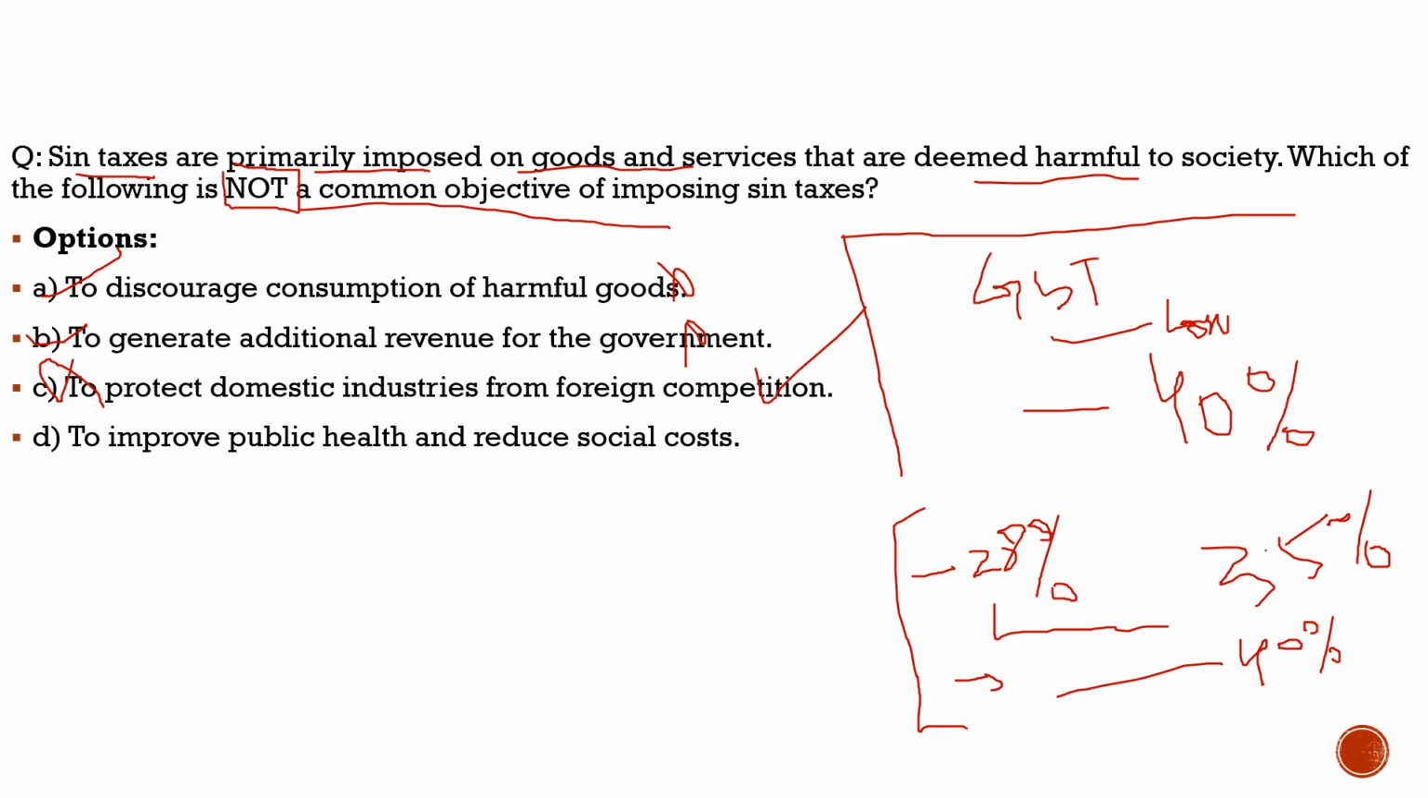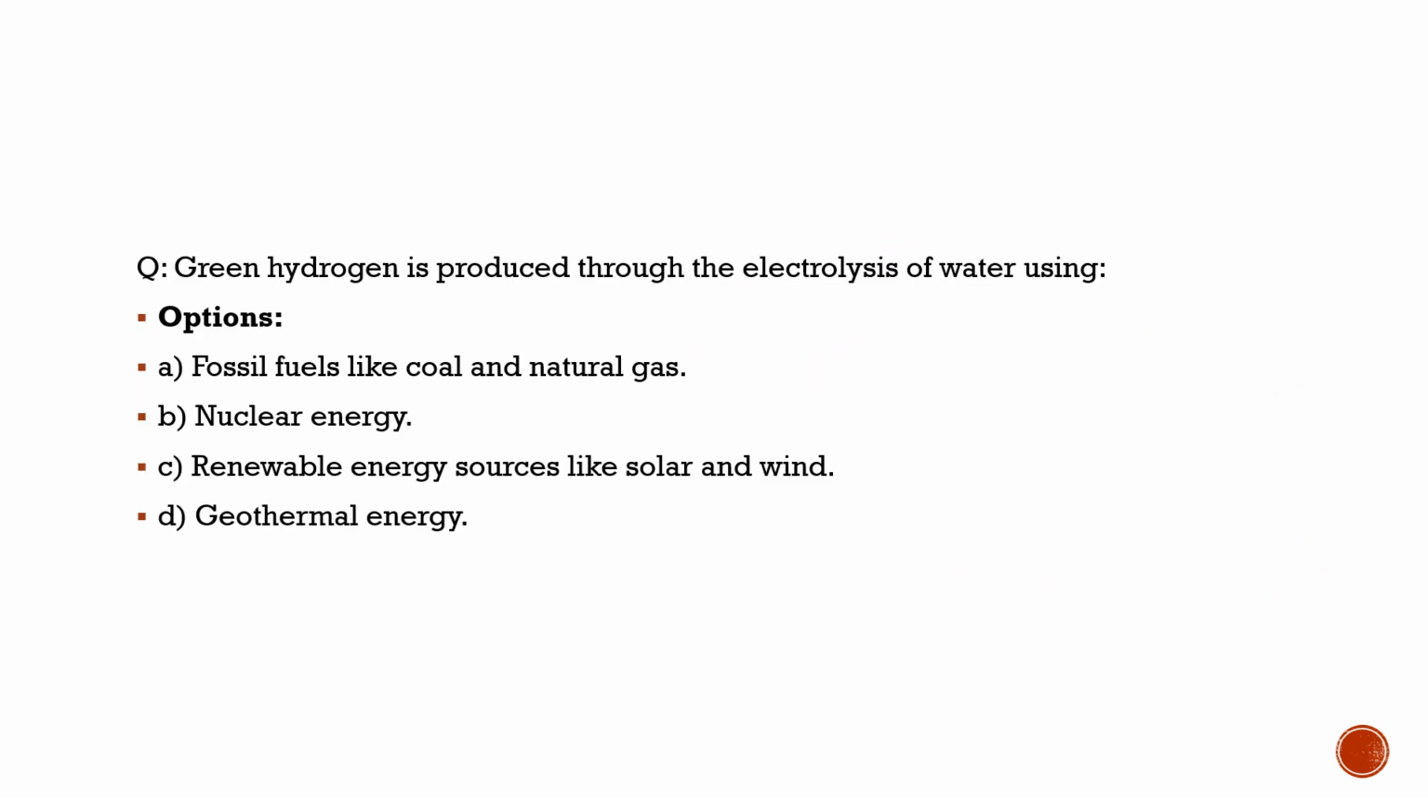So with this, let's move to another question and try to solve it. Here the question is: green hydrogen is produced through electrolysis of water using what? Very simple question. If you have basic knowledge about green hydrogen and the environment, you will definitely mark it correctly. But why are we discussing this topic here? Because the reason is very clear in our newspaper. There was an article which talked about green hydrogen and its financial challenges.